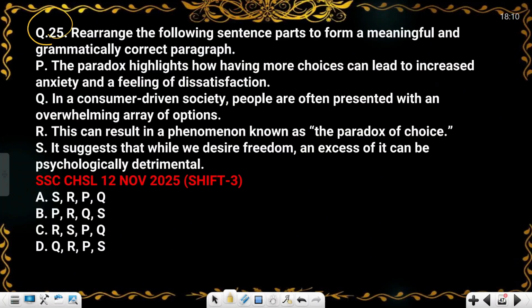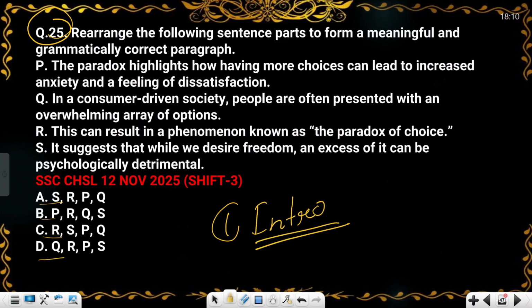Now let's move to our next question, question number 25. And this is also a parajumble. So if you observe the options, you will see that the order is SPRQ. So just find the introductory line, and after finding the introductory line, we can directly mark the answer. In option P, you will see "the paradox highlights". Which paradox is it talking about? We don't know. This cannot be the introductory line.